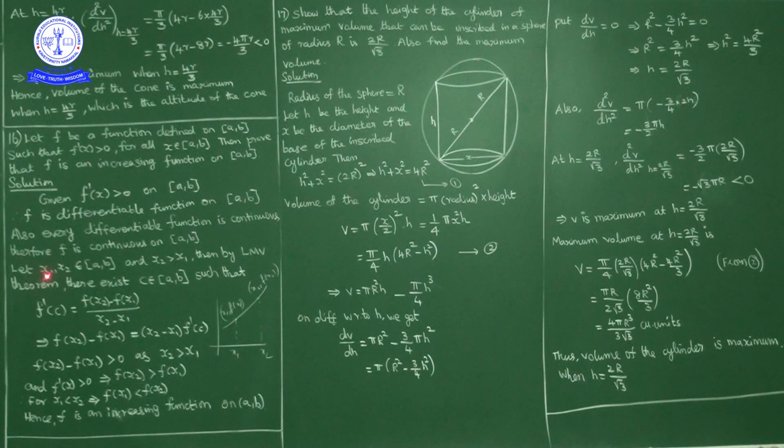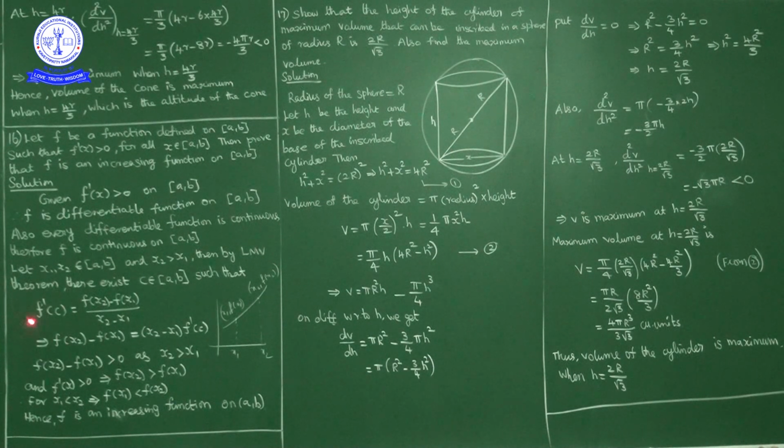Now what are we doing? We are considering x1 and x2, two points in closed interval [a, b] such that x1 is less than x2. Then by Lagrange's mean value theorem, there exists a point c belonging to closed interval [a, b] such that f'(c) is equal to (f(x2) minus f(x1)) upon (x2 minus x1). Now what is given? f'(x) is positive for all x belonging to closed interval [a, b]. Here c is also an element of closed interval [a, b], then f'(c) is positive.